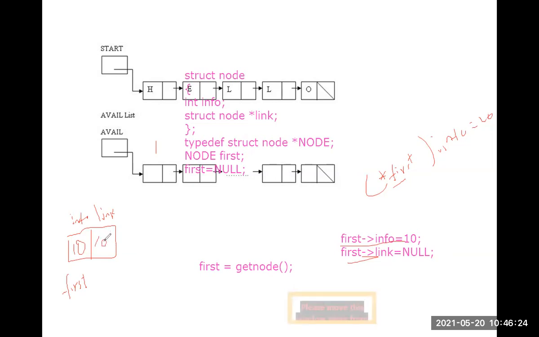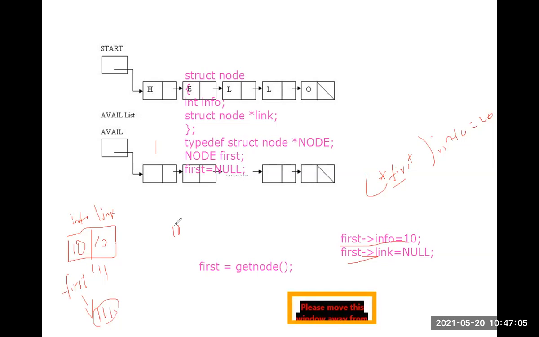So what does it mean? It creates a specified node with an item. So what is first? First contains the address of this node, that is 111. Just see here, first contains the first block that is available from the available list, that is 111. That address will be stored, and first of info contains 10 and first of link contains null. So in this way we create a node with a specified item.